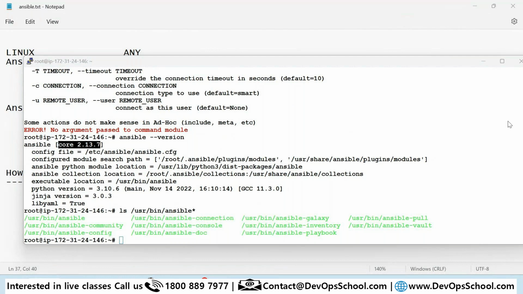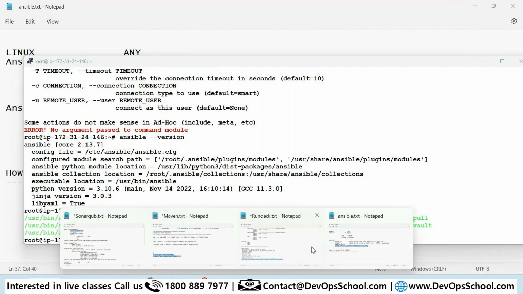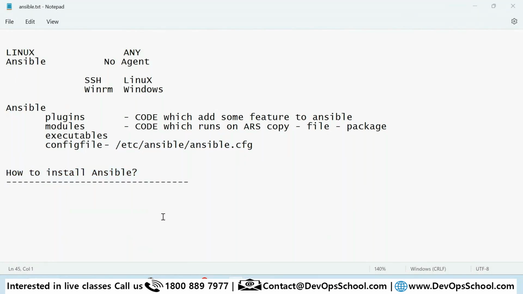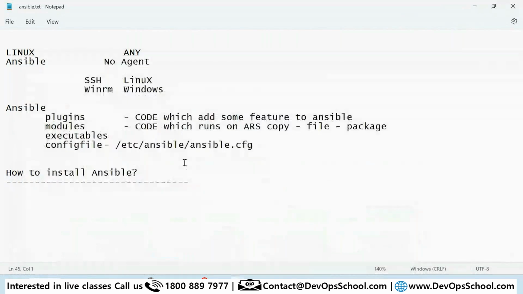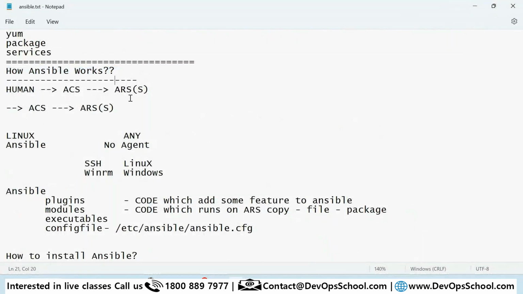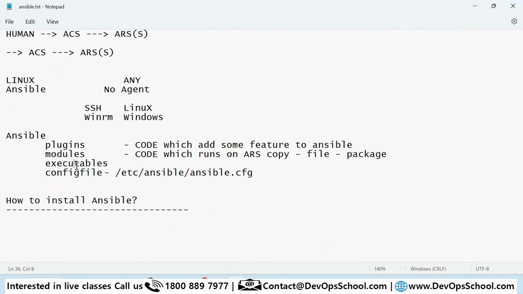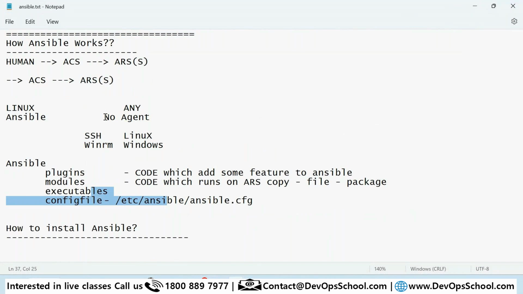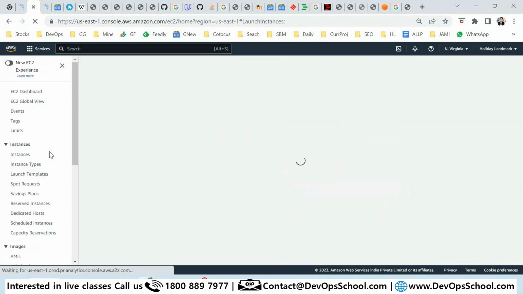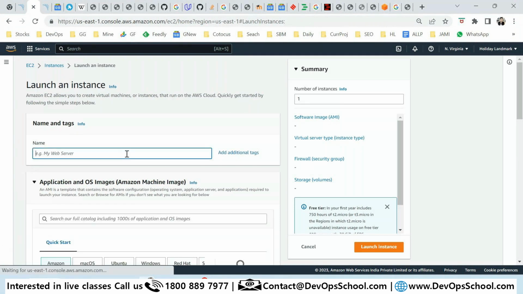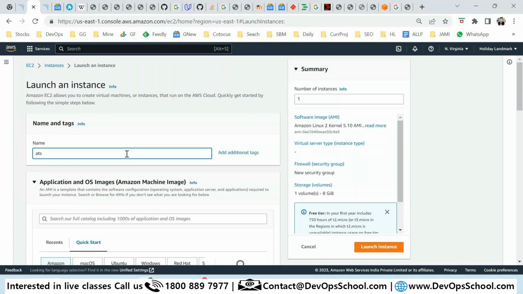Okay, so now I install Ansible here. It depends on the platform, you can install it. We installed Ansible and we got the plugins, modules, executables and config file. And now we need to have some different machines also, correct? So let's do one thing. Let's create two machines, just for the demo, or one extra machine is okay. I'll create a machine just to save time. I'm using AWS, so it will be faster.